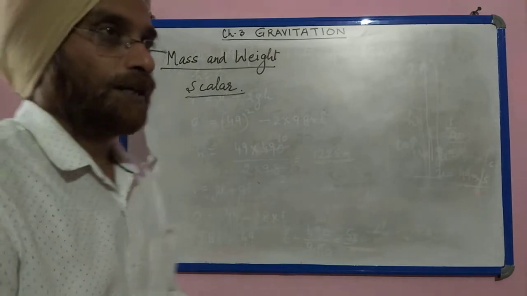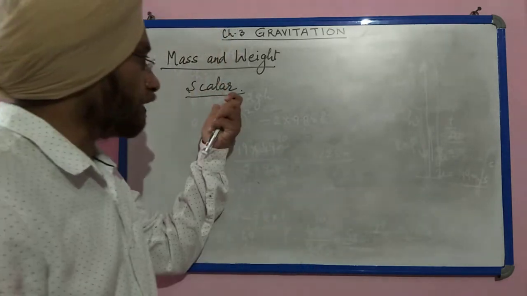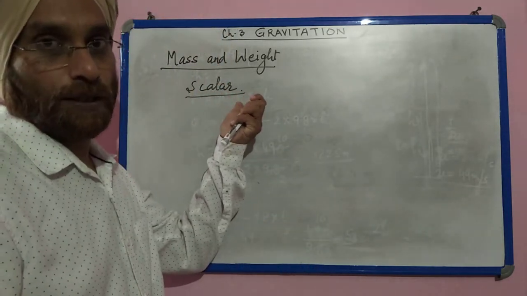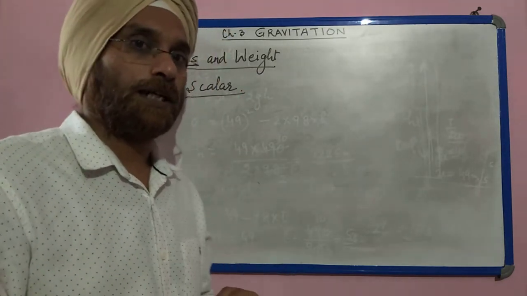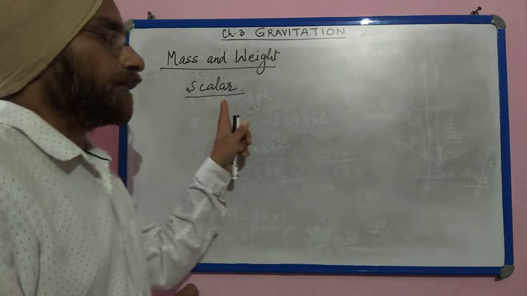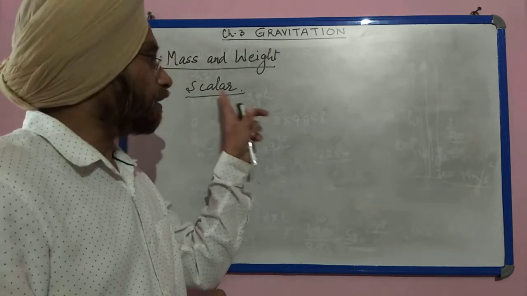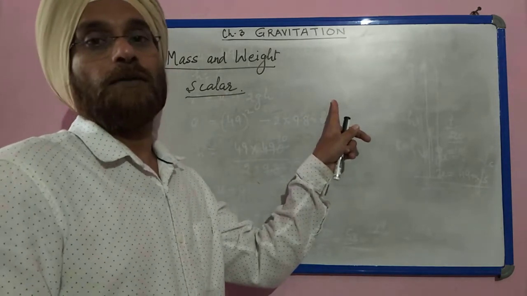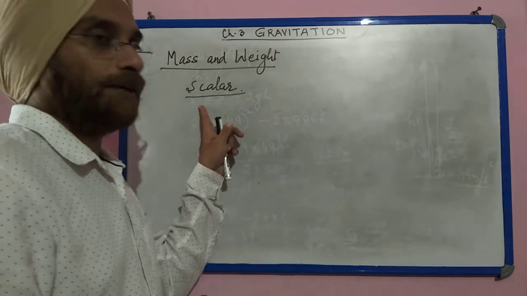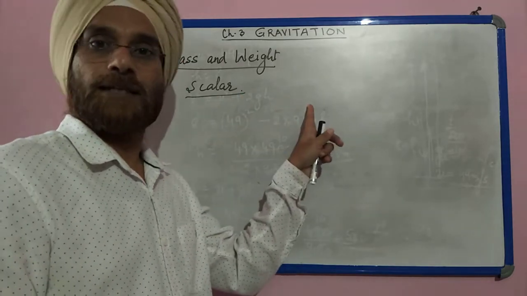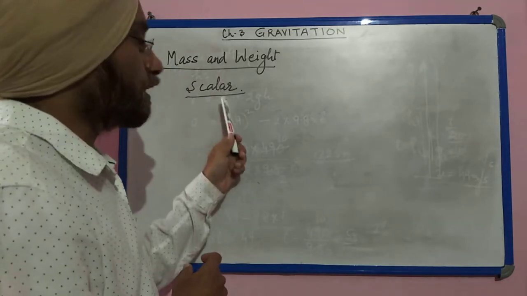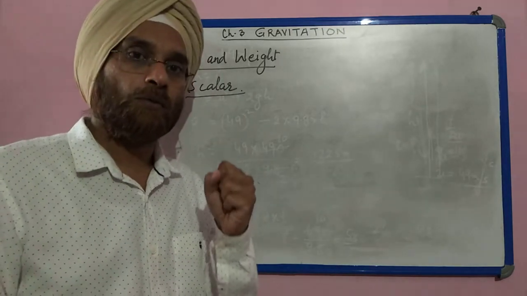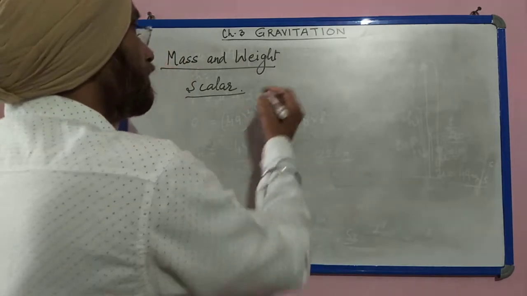For example, we have gone to the shop and we asked for 1 kg sugar. Now it has no direction. You know what is scalar quantity and vector quantity? We have already done it. Scalar quantity means the quantity which has only magnitude, and vector quantity has magnitude as well as direction. So mass is a scalar quantity because it is only the amount of matter contained in it, and its SI unit